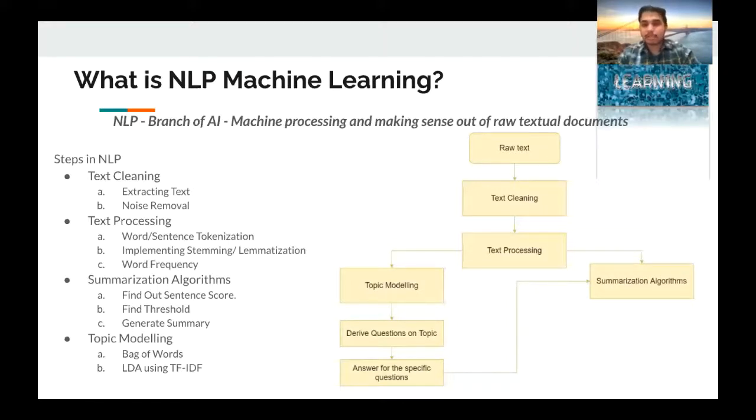In topic modeling, we try to determine what the text is really about. Topic modeling algorithms include bag of words and LDA. LDA uses the TF-IDF algorithm. LDA is an algorithm in itself. These algorithms try to understand what a text is about and extract some important topics.